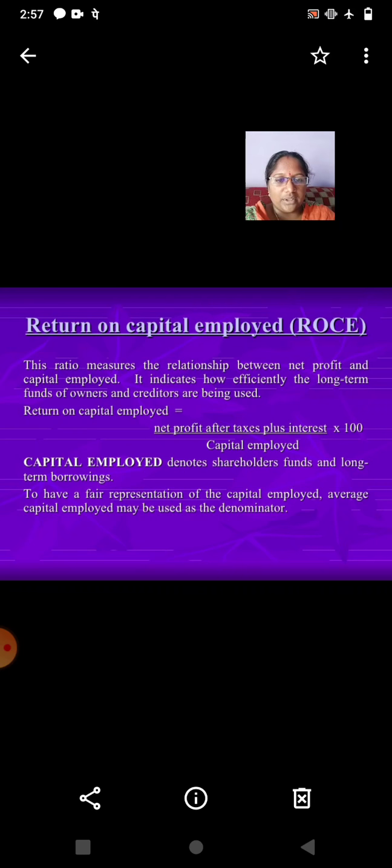Capital employed denotes shareholders' funds and long-term borrowings. To have a fair representation of the capital employed, average capital employed may be used as the denominator.